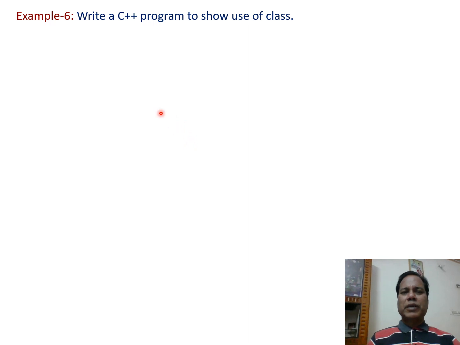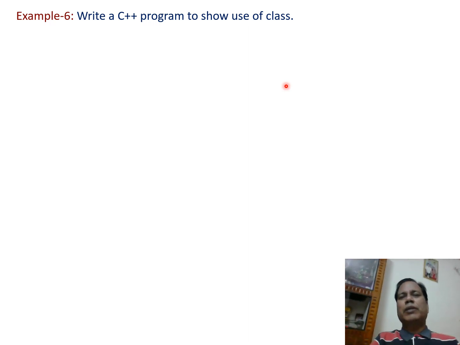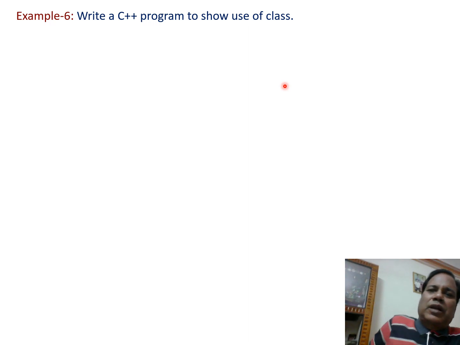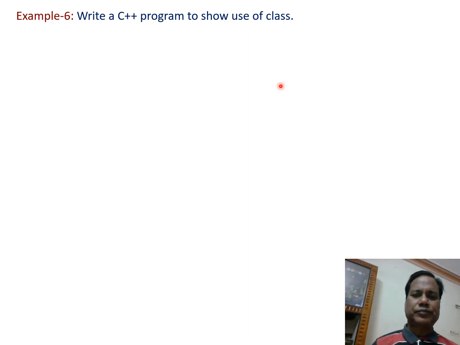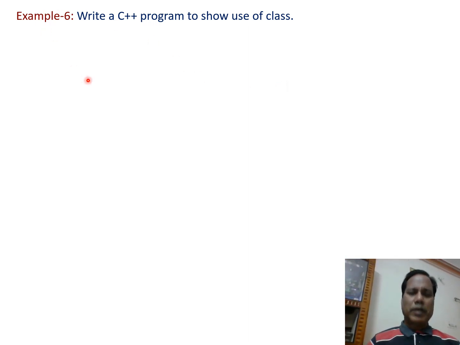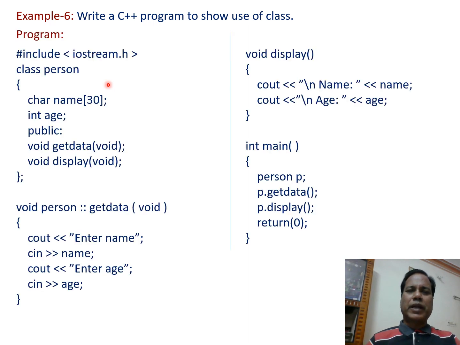Now in example 6, write a C++ program to show use of the class. Using this, we have already discussed what a class and an object are. Class defines the structure of the object, where objects are the variables containing the same structure as declared in the class. So a program can be written like this.